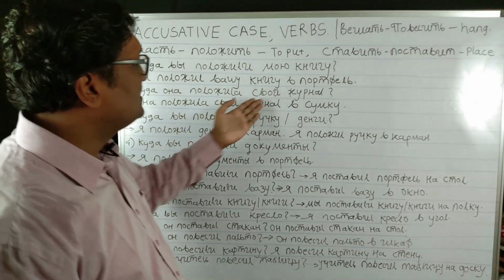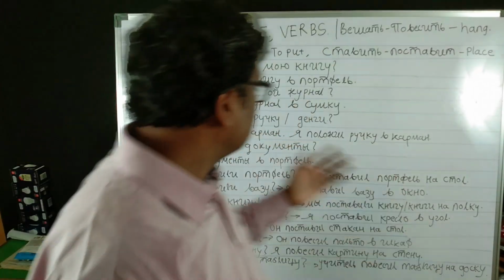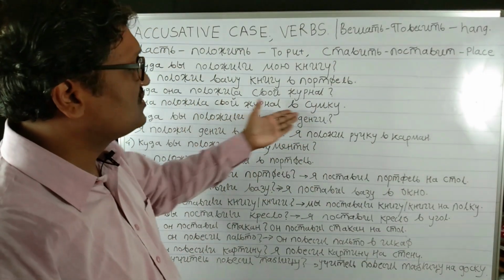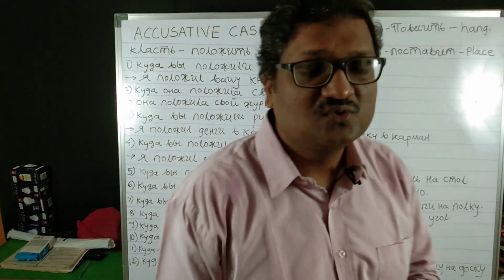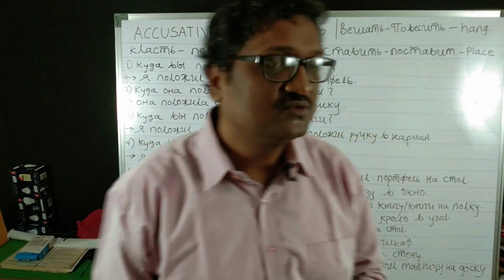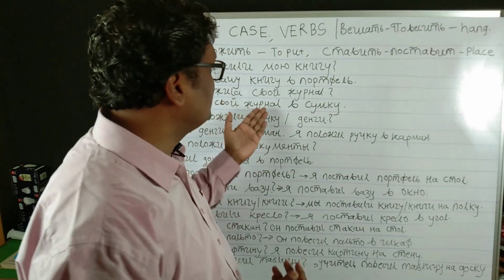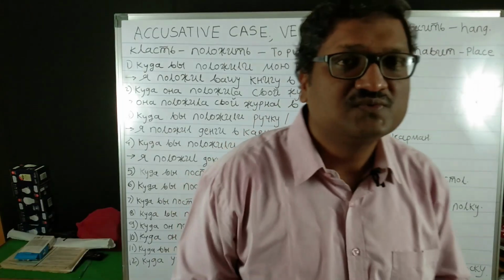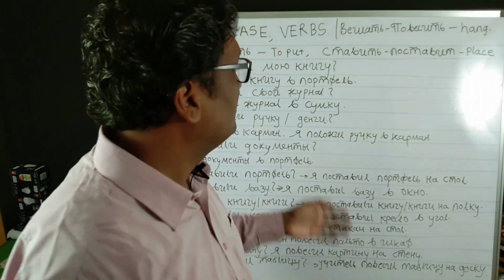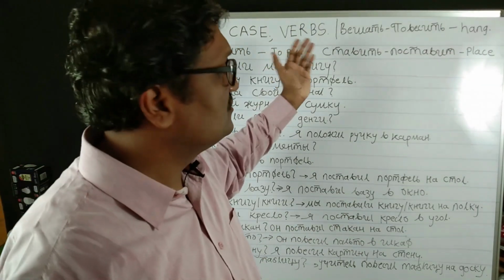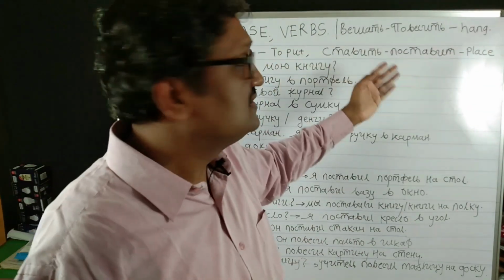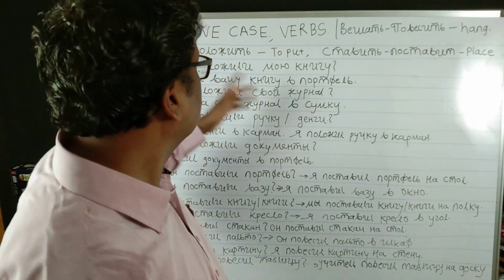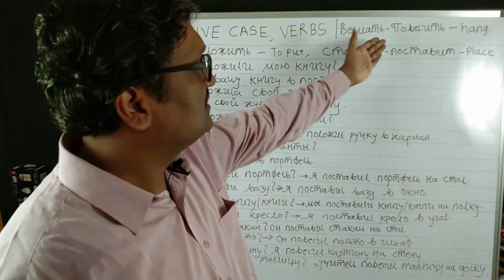Kuda ana palajila svoi journal? And the answer is: ana palajila svoi journal va sumku. So va sumku is accusative case, and svoi journal is also accusative case. In this episode we see these verbs, klast, stavit and vishat, which come with the accusative case. Their perfectives are palajit, pastavit and pavesit.